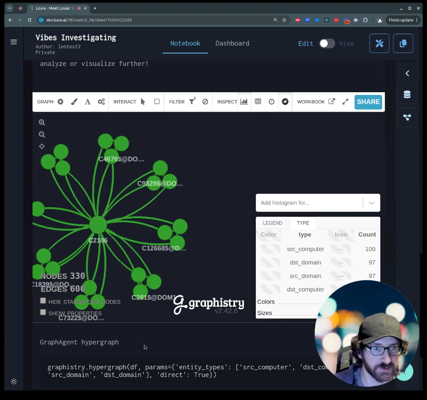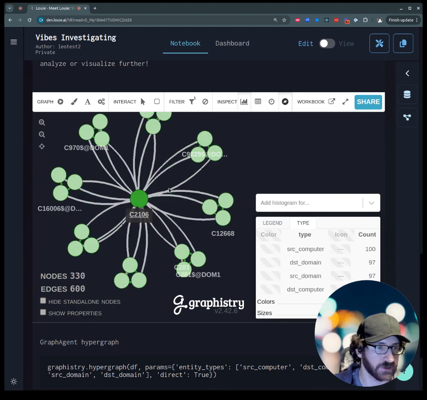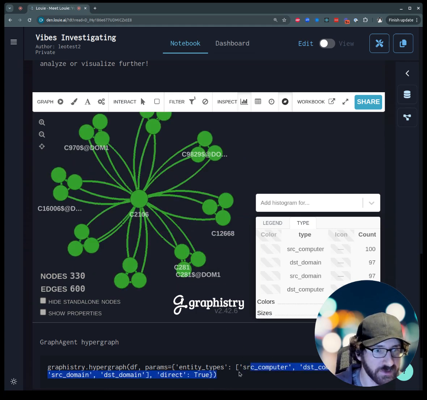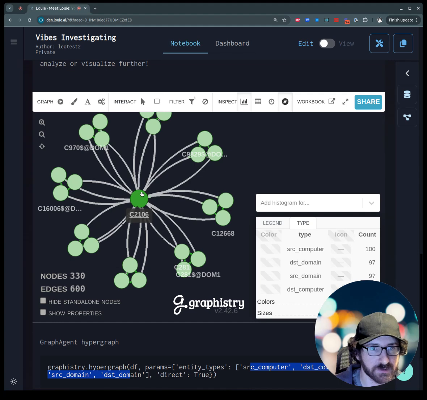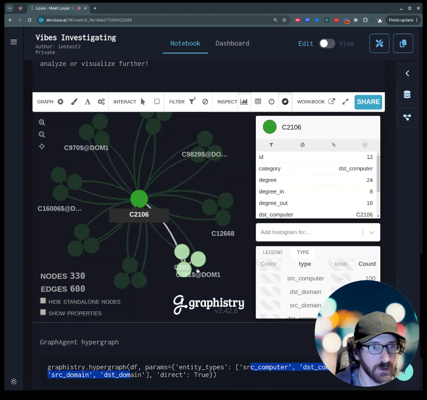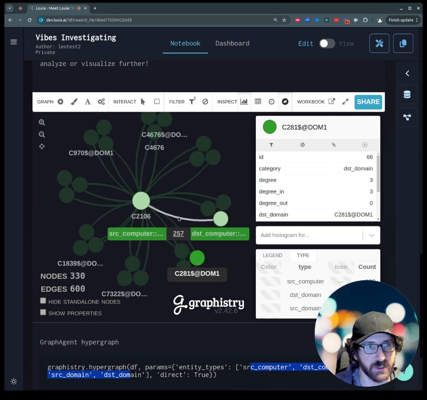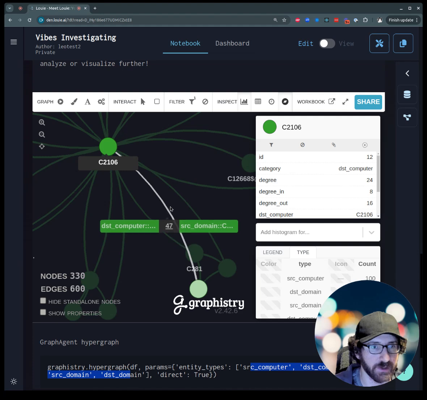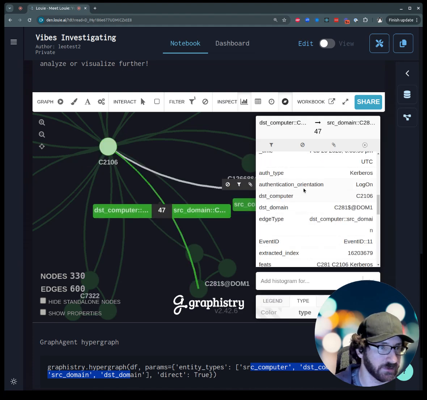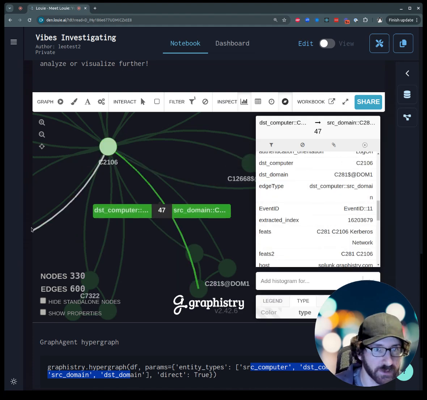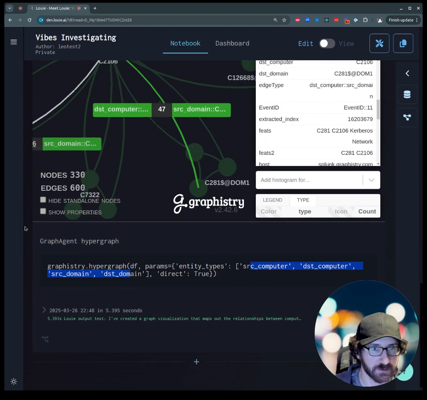For this hypergraph, all that's really saying is, for these columns in our logs, turn all of their unique values into nodes, like this computer or this domain name, and then just link them together. And if I click on how they're linked, I can see the event or log line linking them. Great. That was really easy to check.